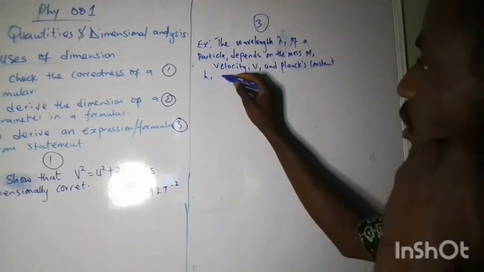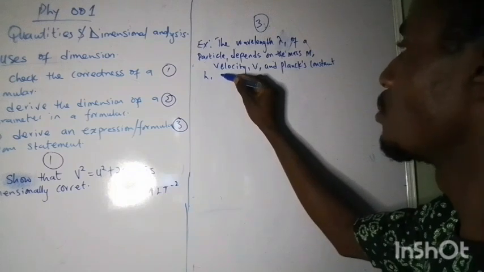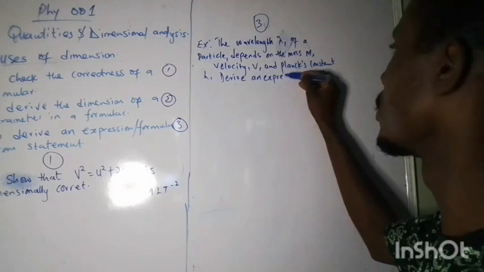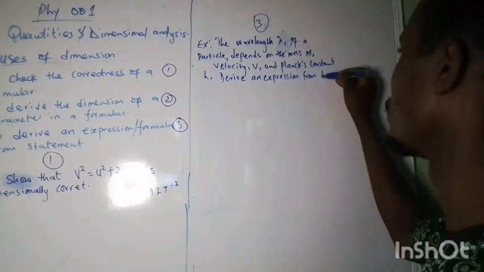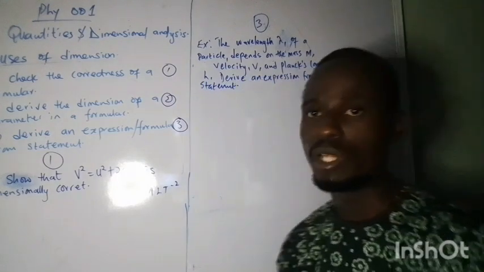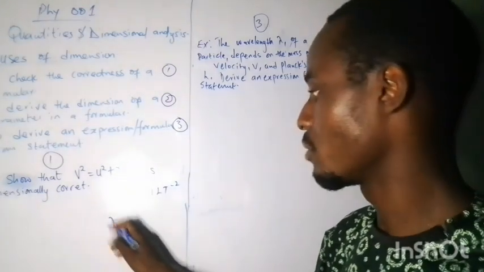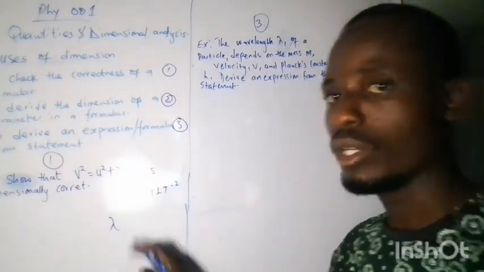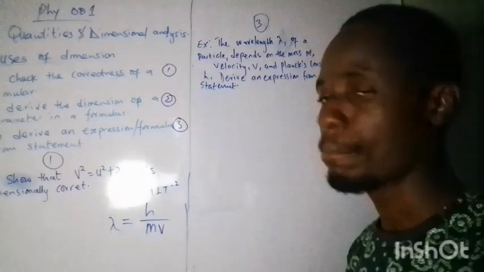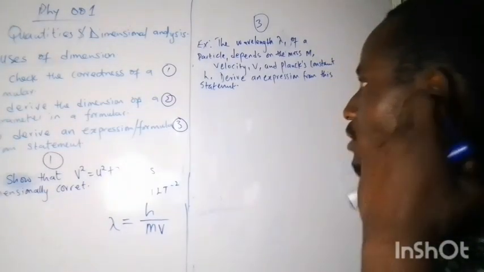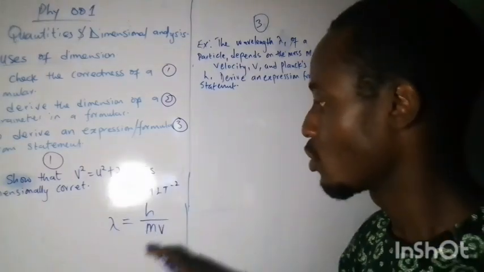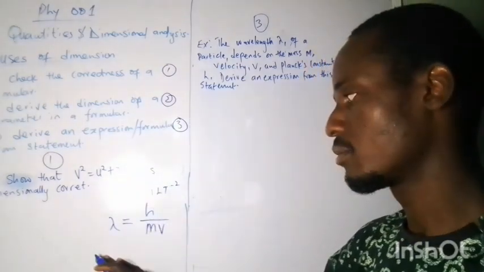Okay, are you there? So now we just have to derive an expression from these statements. This is something that I know myself, because I'm familiar with the formula that says wavelength equals the Planck constant over mv. You get that? So we can use dimensional analysis to prove that's right or wrong, provided we know the dimensions of every other thing here. Are we there?